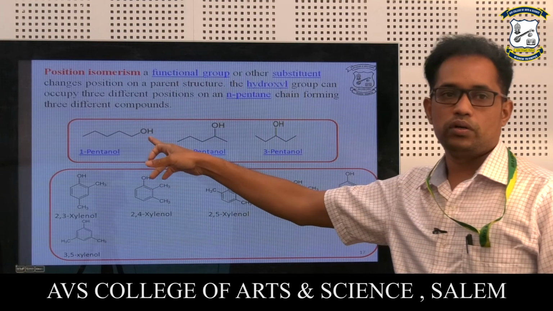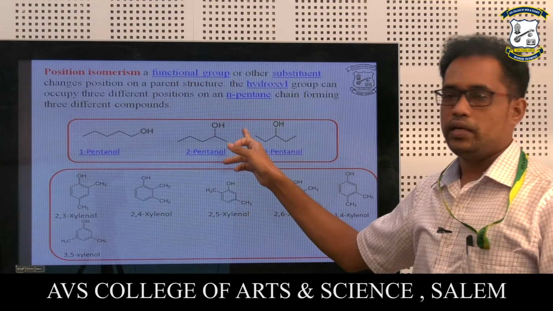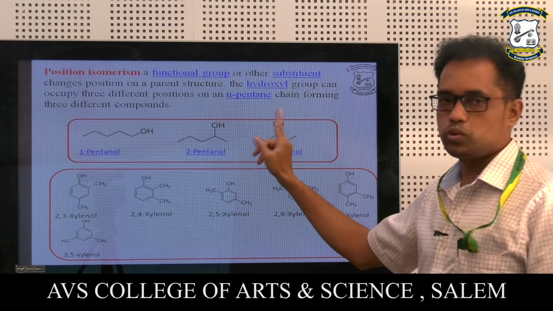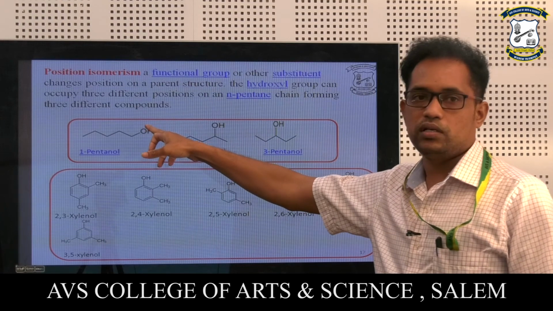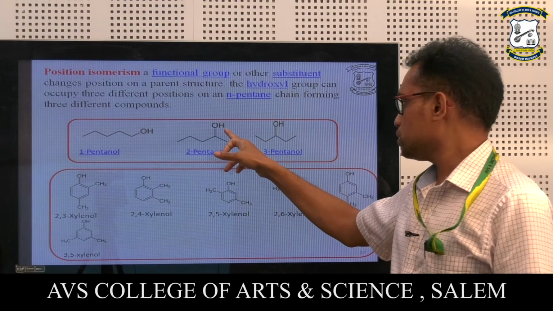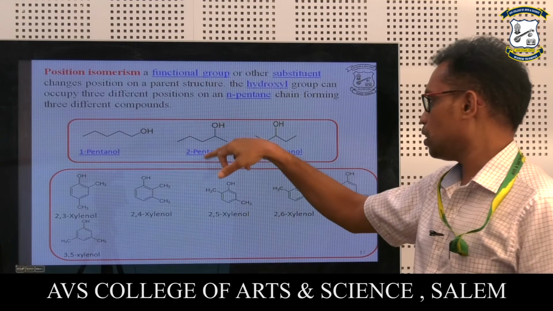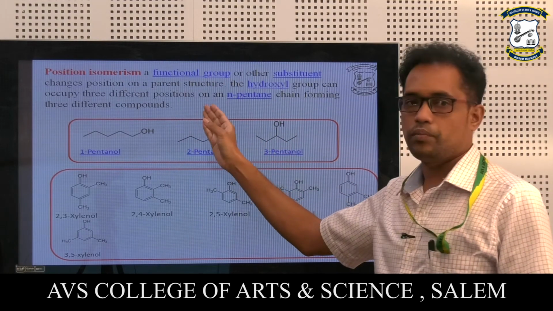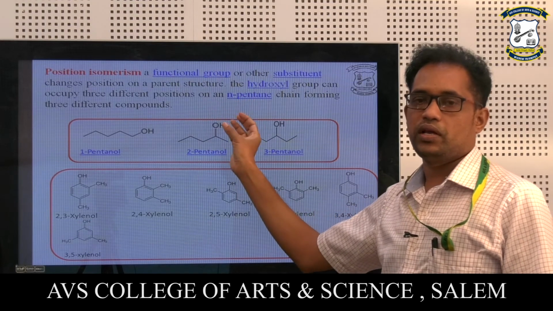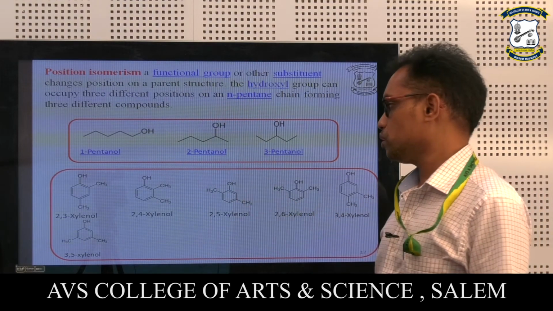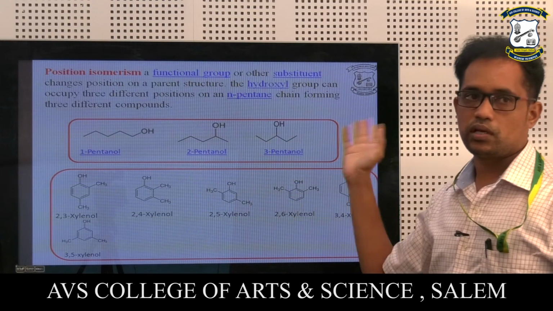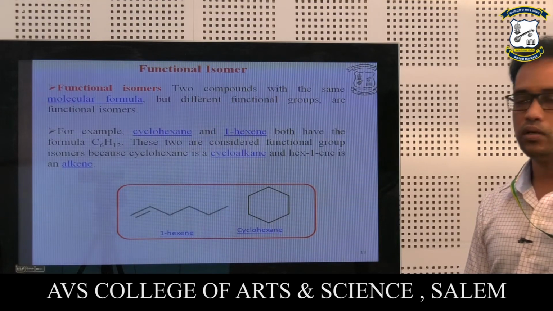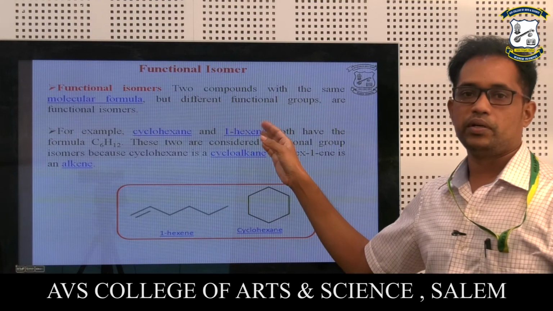We can see 1-pentanol, 2-pentanol, and 3-pentanol. Here the hydroxyl group OH is getting changed in the other two structures. In this structure it is placed in this place, and here it is in the next place, and here it is in the other place. So this kind of arrangement of this particular OH group, we can say this kind of isomerism is position isomerism, and these are all the common examples for position isomerism. So functional isomerism, here two compounds have the same molecular formula but different functional groups.